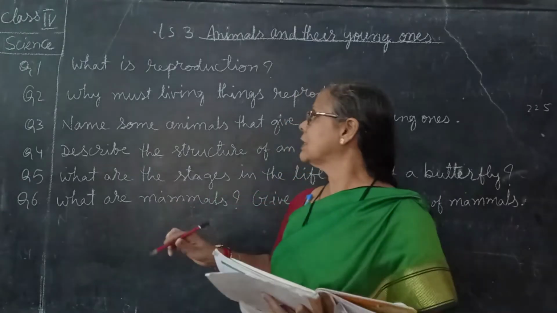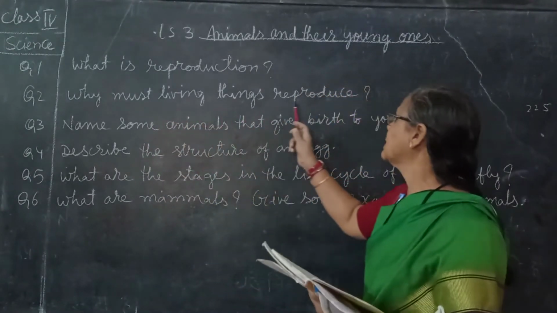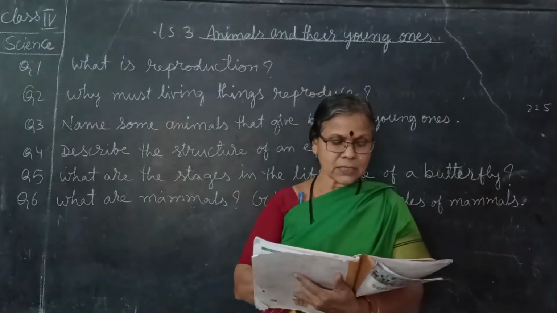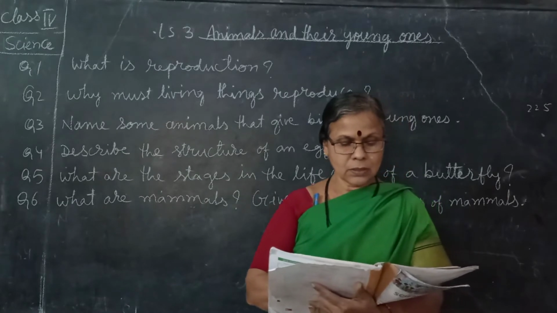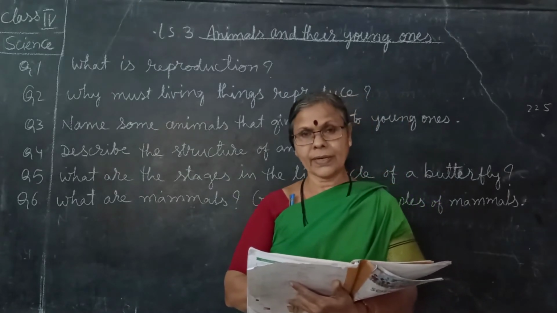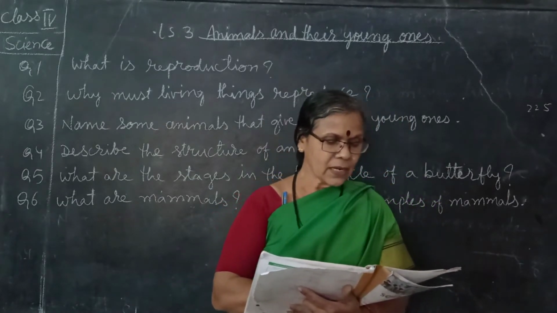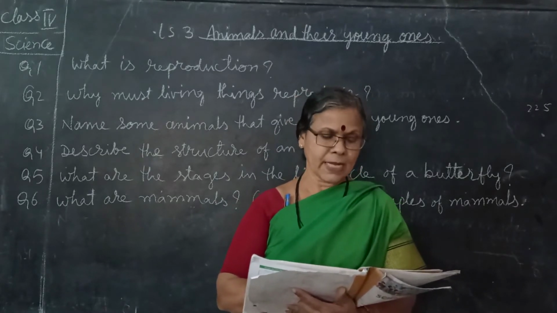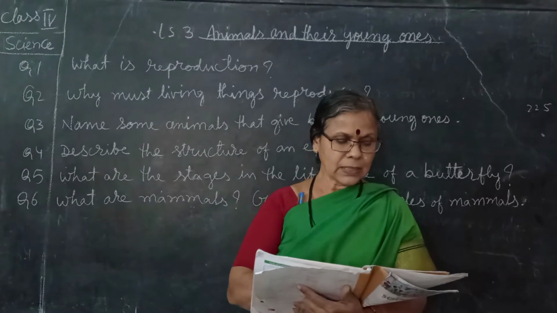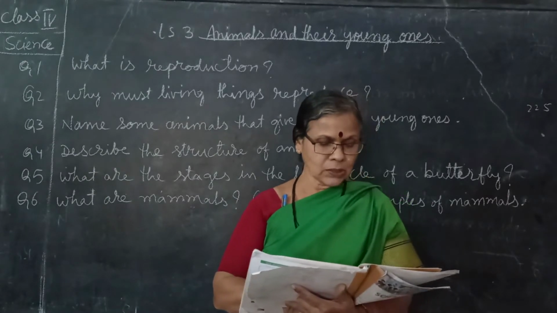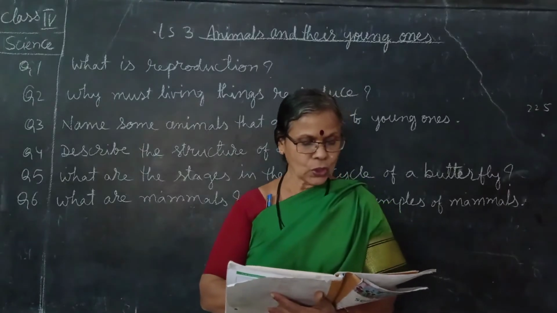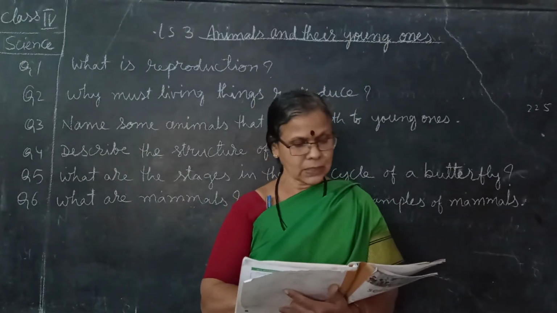Then second question, why must living things reproduce? Living things do not live forever. They die after completing their lifespan, but life on earth must go on, so living things must reproduce to make more of their kind.